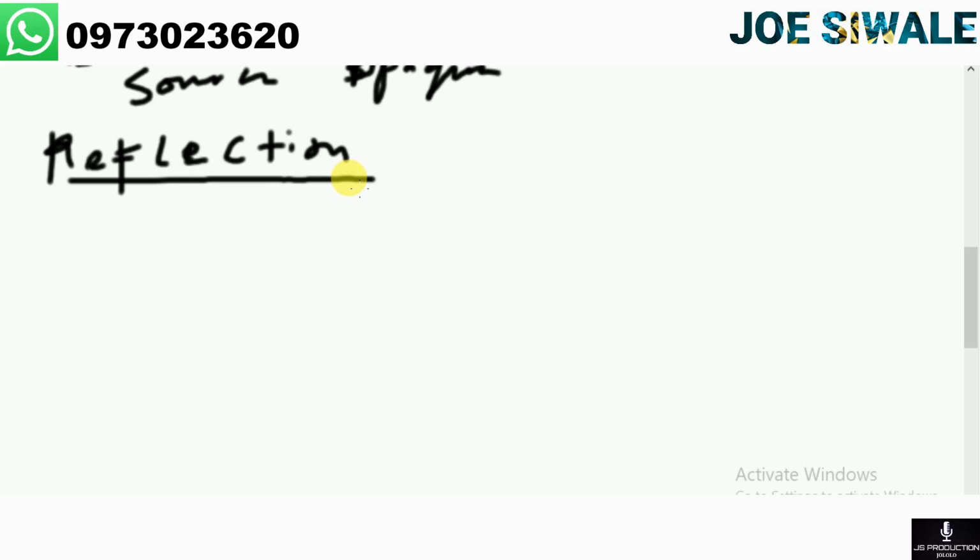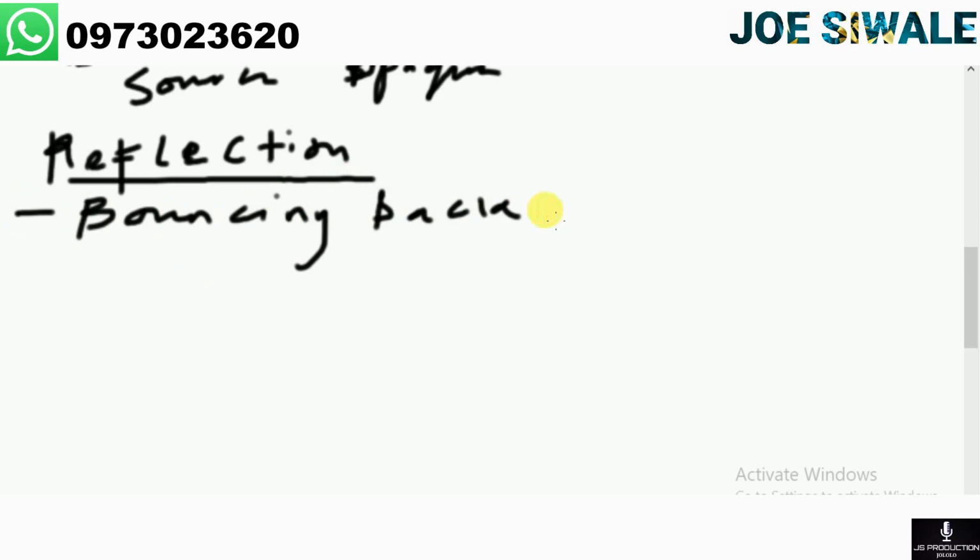The other thing that we're going to talk about on refraction is how refraction looks like. I've said refraction is just the bouncing back of light. Let us look at how refraction looks like.